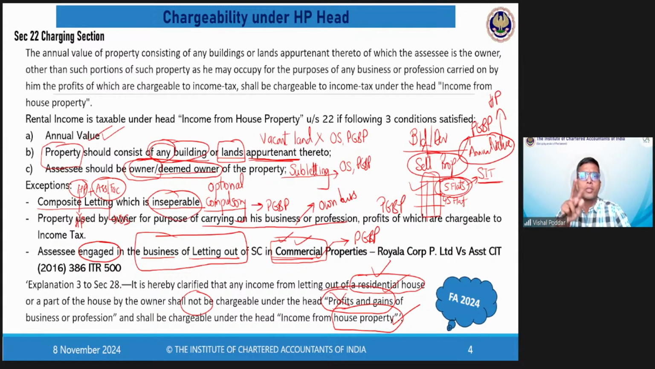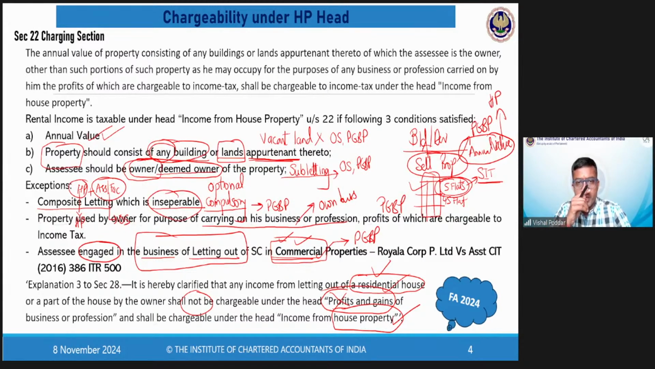So there are 2 residential properties and 2 commercial properties, all 4 properties given on rent. Now, what will be the scenario? First, you have to check whether giving on rent is the business. If you are in the business of giving properties on rent, then the rent of the 2 residential properties is HP head, and the 2 commercial properties' rent is PGBP head. However, if you are not in that business, and simply as an investment you are having those 4 house properties, then all 4 house properties, that is 2 residential and 2 commercial, would have their rents covered under the head HP only. Is this clear, beta?